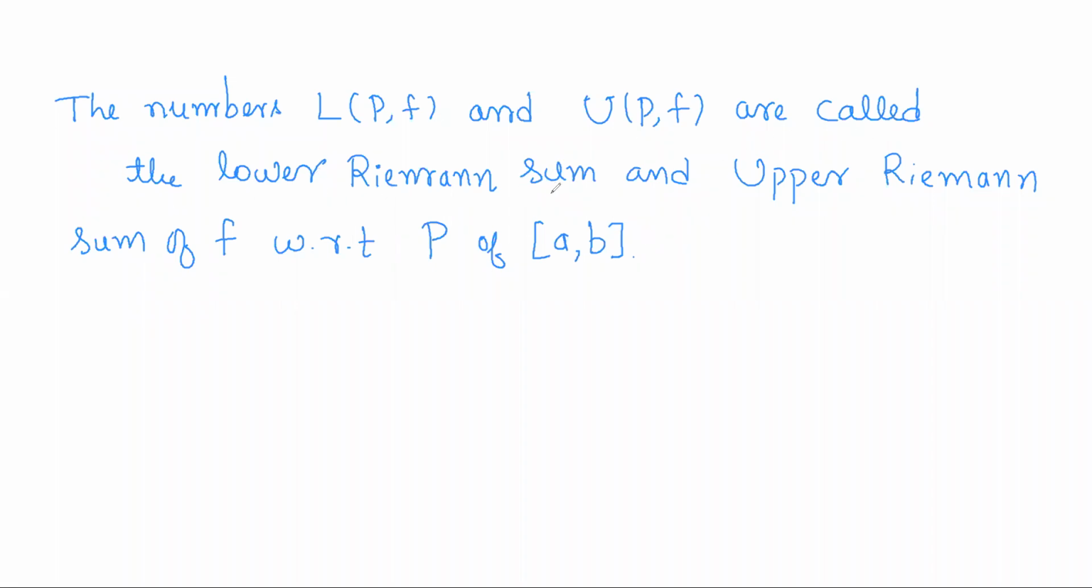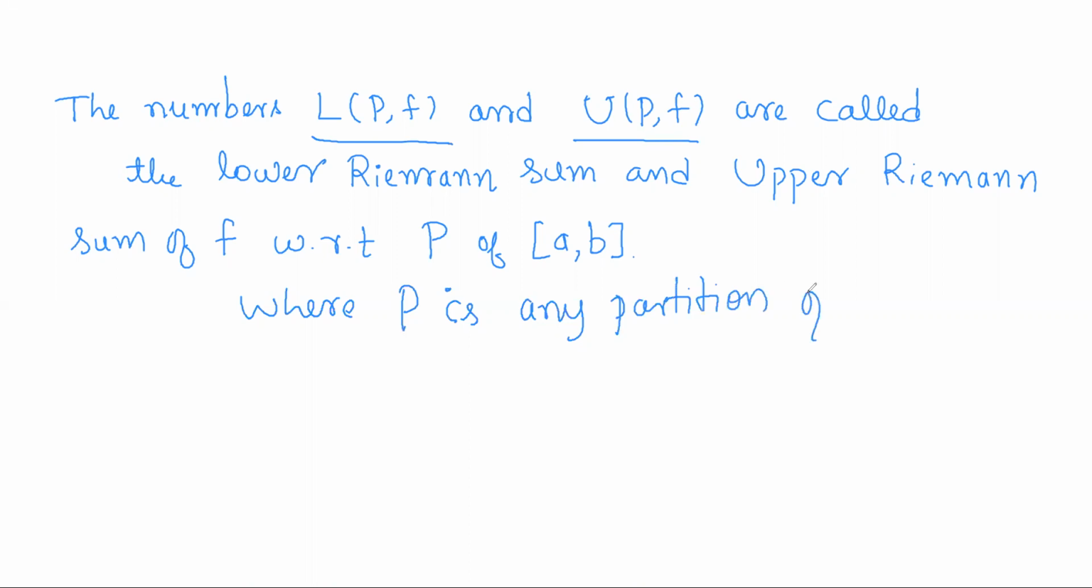So these numbers are called the lower Riemann sum and upper Riemann sum of f with respect to the partition P of a comma b. So the numbers L(P,f) and U(P,f) are called the lower Riemann sum and upper Riemann sum of f with respect to P of a comma b, where P is any partition of the closed interval a comma b.